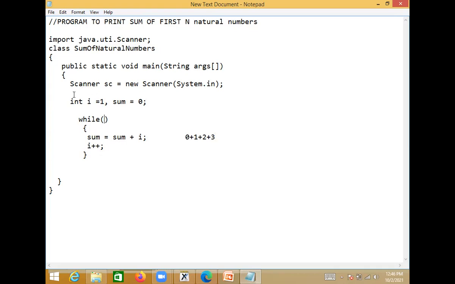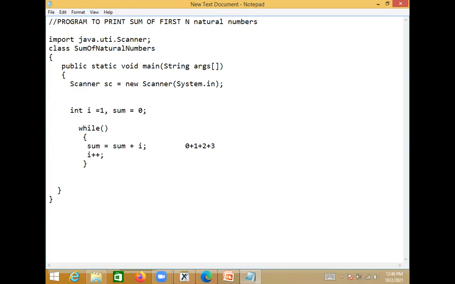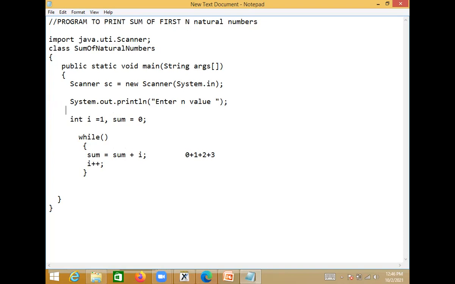So we are asking the user to enter. Here we should ask the user, no? So first we ask the user here, System.out.println. Give a message to the user: enter n value. So the user enters the n value, for the sum of the first n natural numbers.